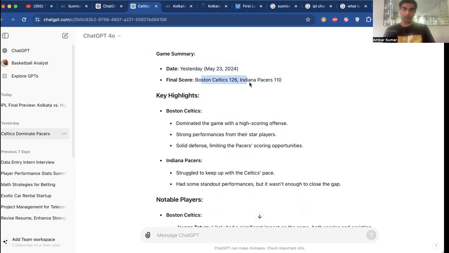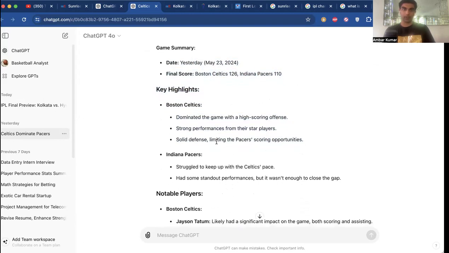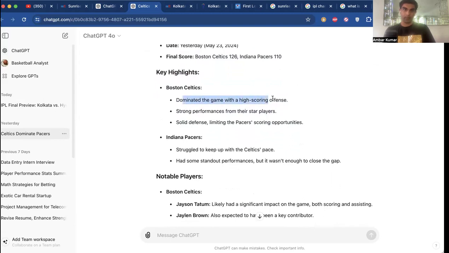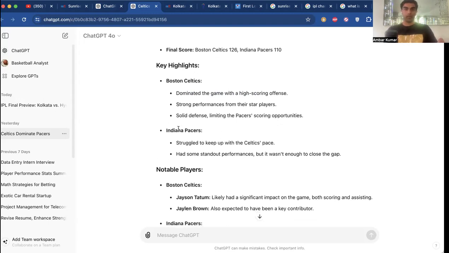It told us that the Boston Celtics ended the game 126 to 110. The Celtics dominated the game with a high scoring offense and strong performances from star players. And some of those star players, like I said, were Jaylen Brown having an extremely good game, Jayson Tatum still did pretty well, and Derrick White was hitting threes. There were a lot of gaps in the Pacers defense that day. I was watching one play, and the Pacers were leaving players wide open in the three, they were doubling the wrong players, it was just a total mess for the Pacers that night.